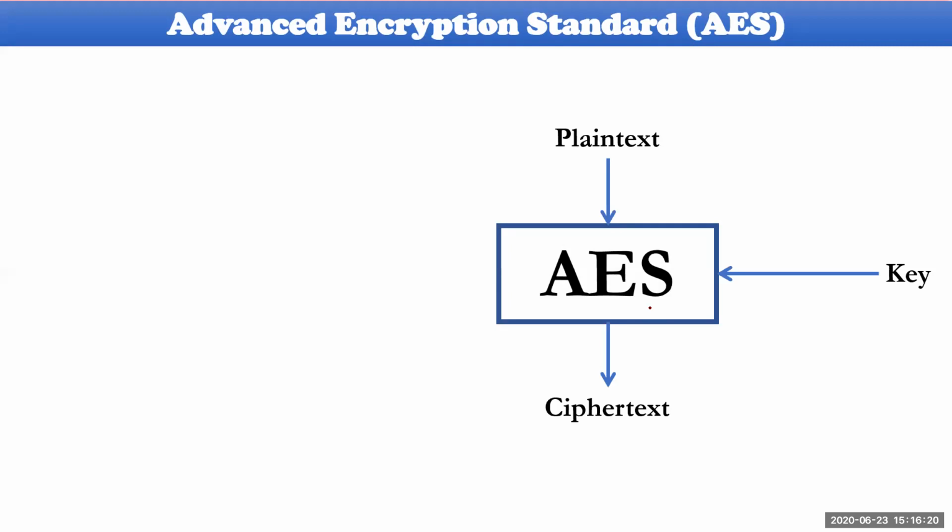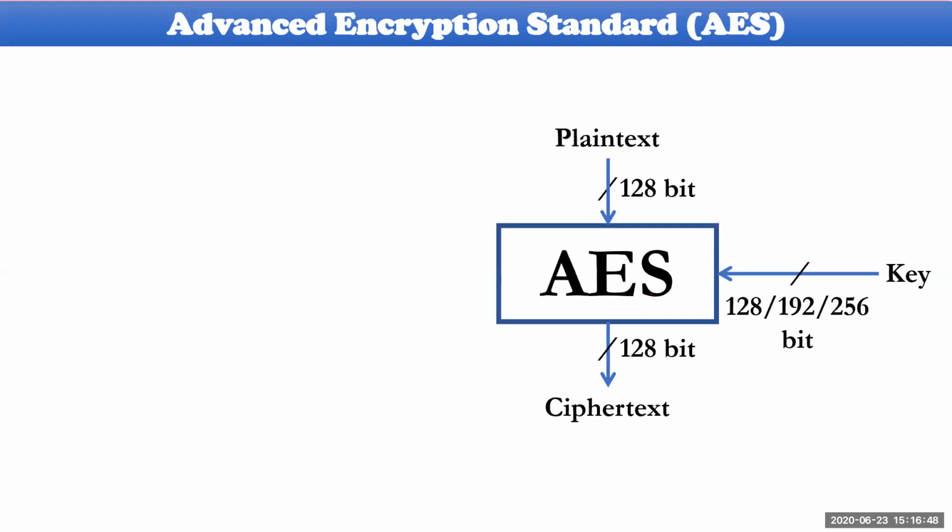The plain text input is 128 bits and the ciphertext is 128 bits, and the key may vary among 128, 192, or 256 bits. Any of these keys can be taken. That is why the Advanced Encryption Standard is very effective when compared to DES.